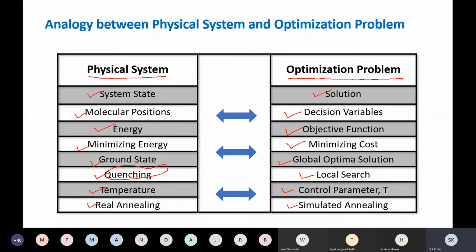Here you will have to maintain the annealing schedule. Second, in hill climbing search you always select the better state, but in simulated annealing you are allowed to select bad, worse states in the initial phase of the algorithm.